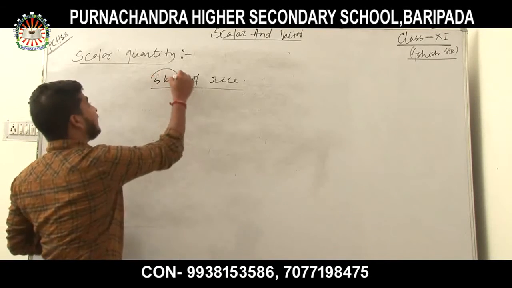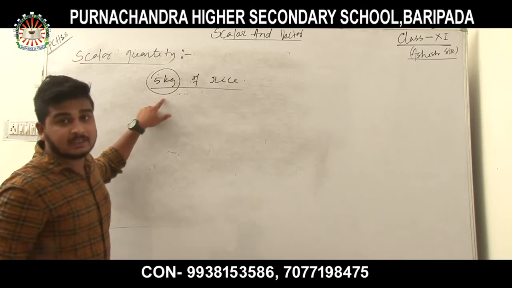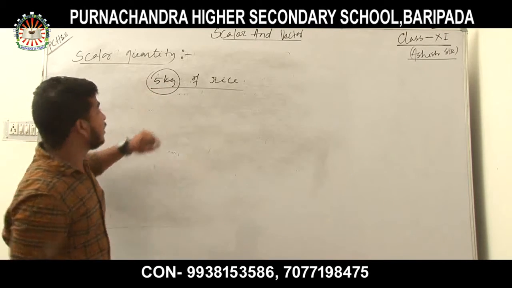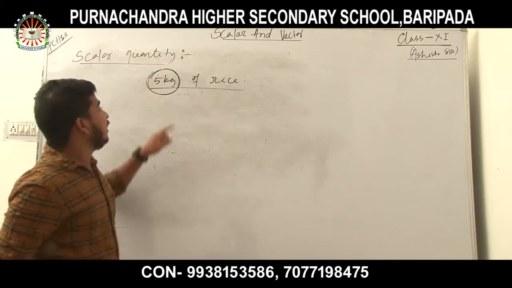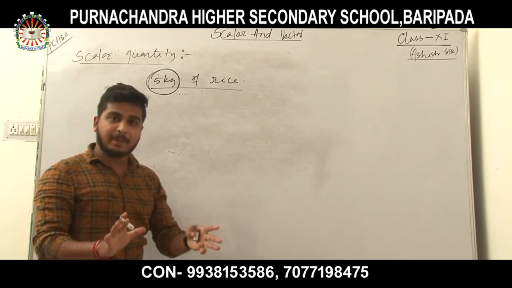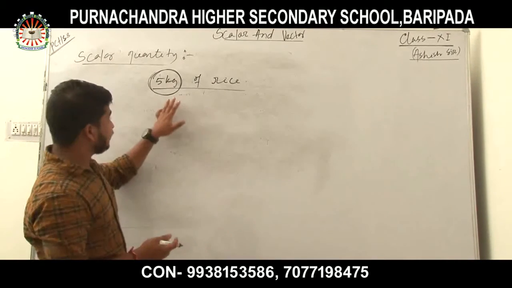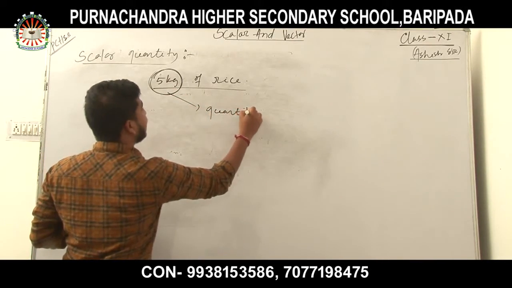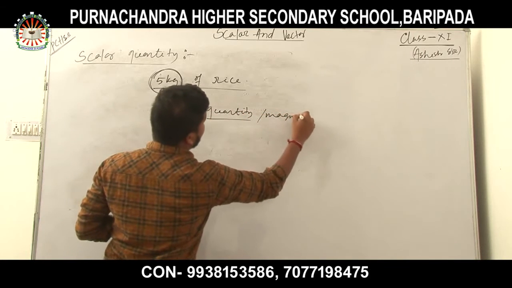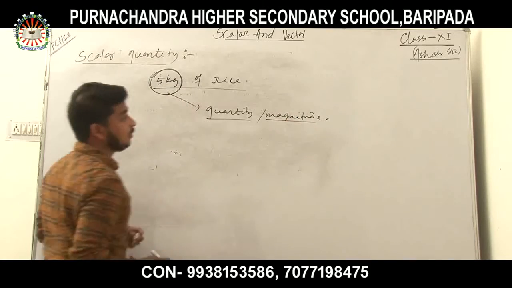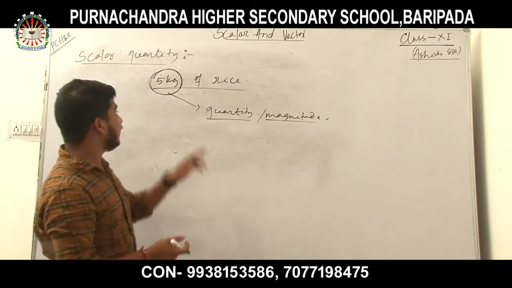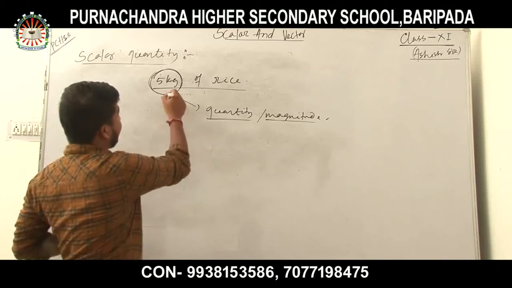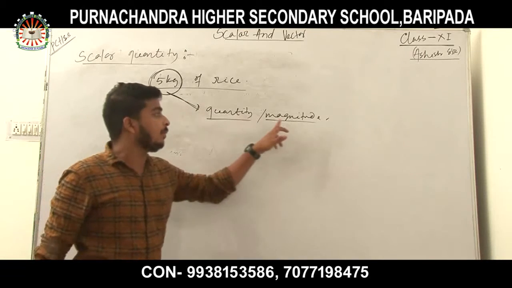So this 5 kg is the mass of the rice. I have already discussed that kilogram is the unit of mass. So 5 kilogram is the mass of the rice, and he measured the 5 kilogram rice and gave it to you. So this 5 kg defines the amount or quantity, or I can say the magnitude. साइज कितना साइज का? 5 kg कितने क्वांटिटी का? 5 kg का. So 5 kg is the quantity or magnitude.